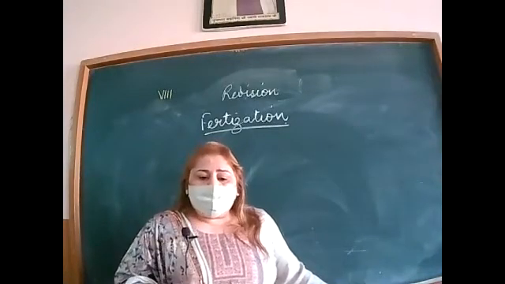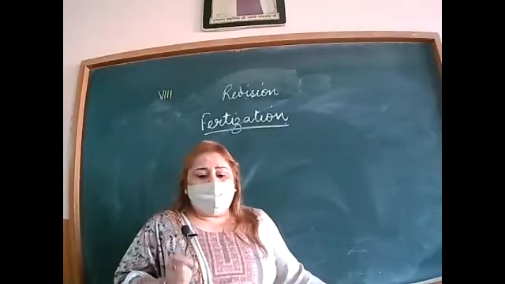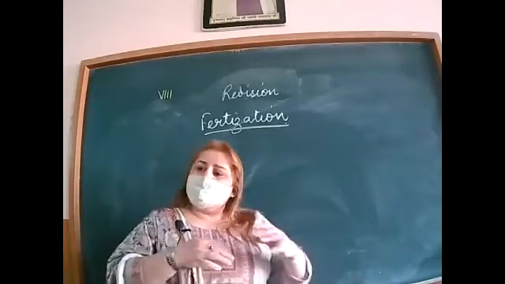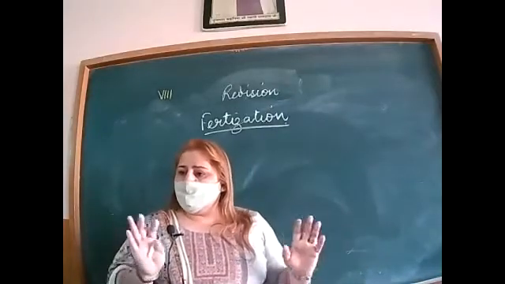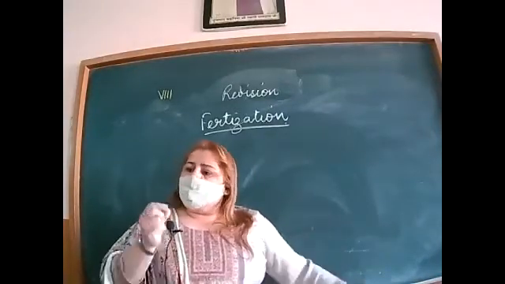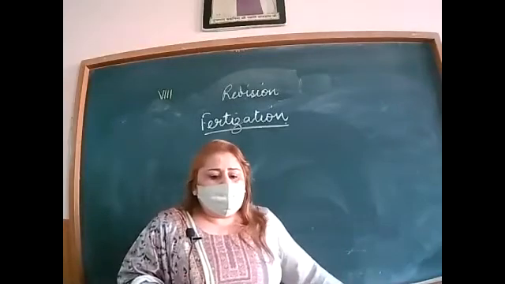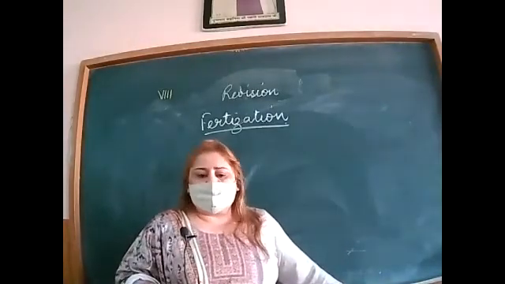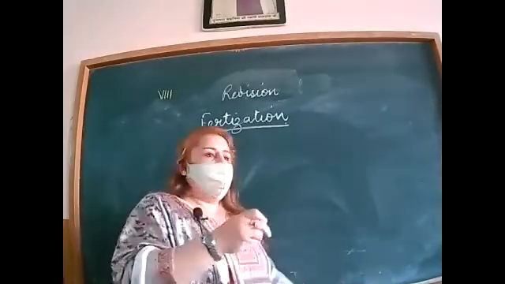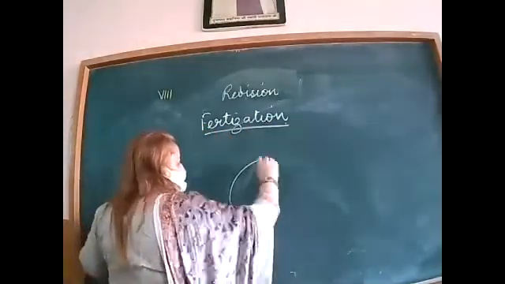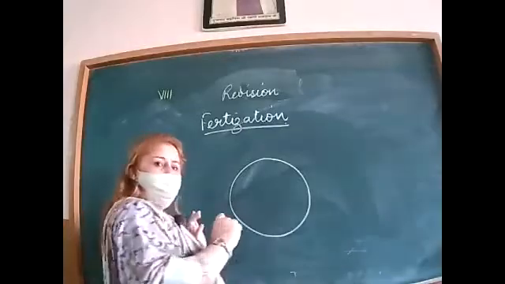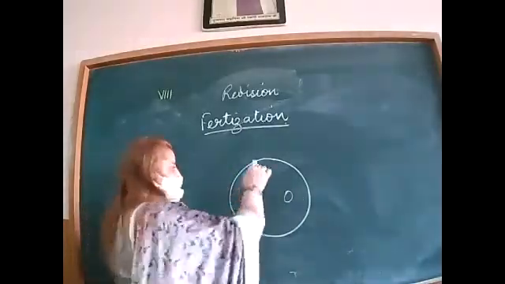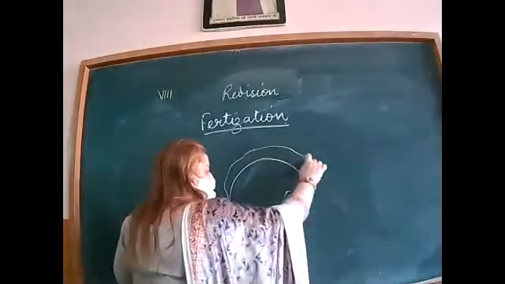When sperms come in contact with the egg, one of the sperm may fuse with an egg. Millions of sperms are released at one time, but one of the sperm will fuse with an egg, and this is called fertilization. How does it happen? This is the egg or the ovum. It has a nucleus and has layers.